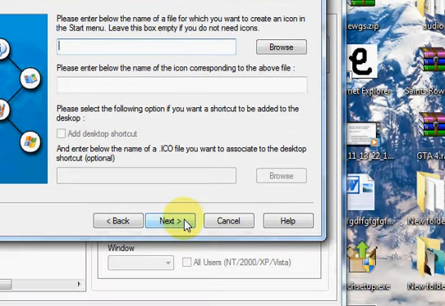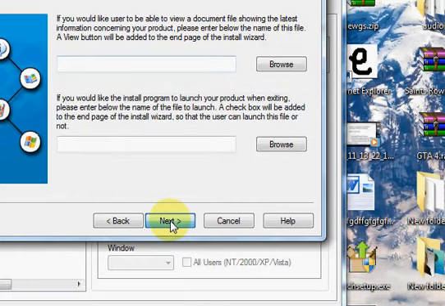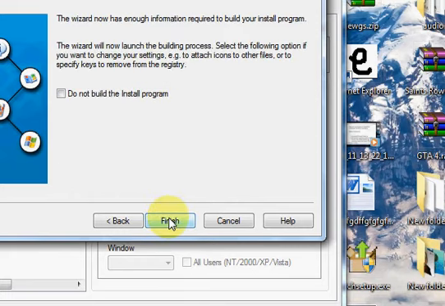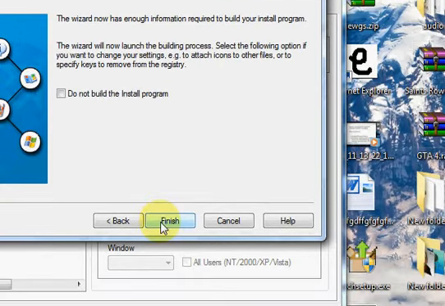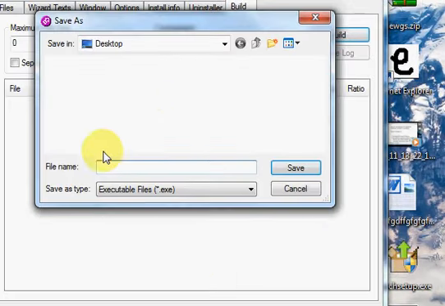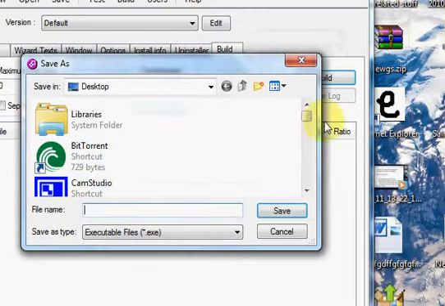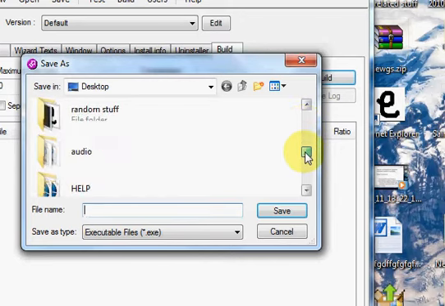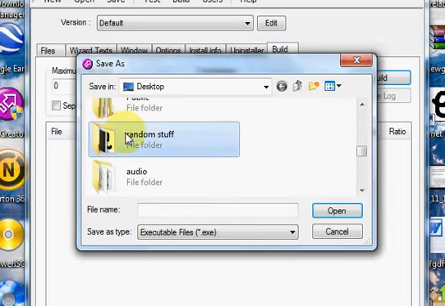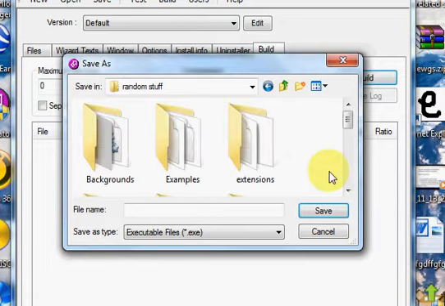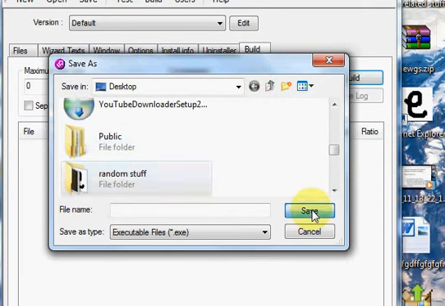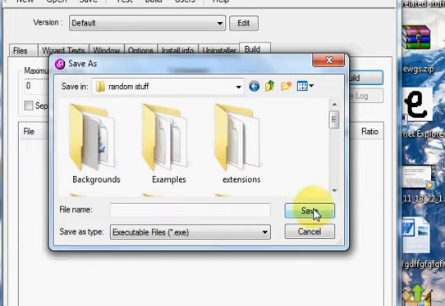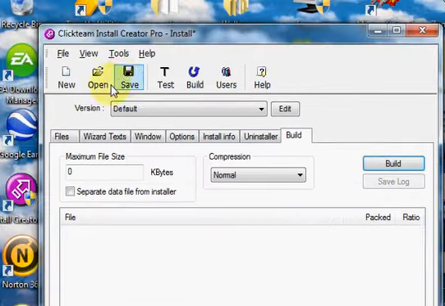If you want another version, and then you finish it, and then this should pop up where you want it. So you just choose where you want it. I'll just do random stuff. And yeah, you open it and you save it, and click that.